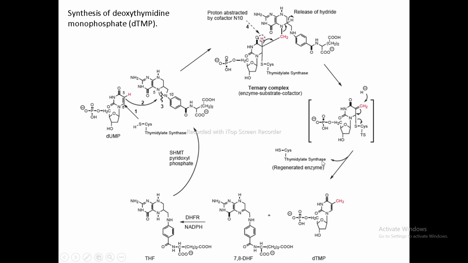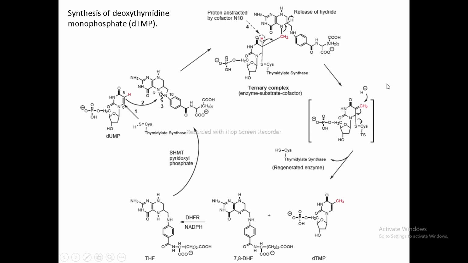Once this thymidylate synthase enzyme is regenerated, then again it acts on another dUMP substrate to form the ternary complex. So all these steps are reversible reactions. Various bond breaking and bond making steps take place to form the dTMP, 7,8-DHF and the regenerated thymidylate synthase.